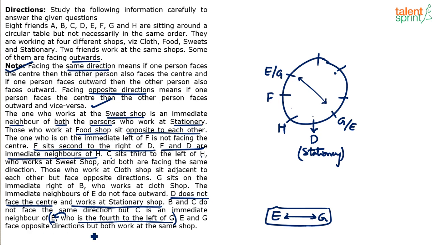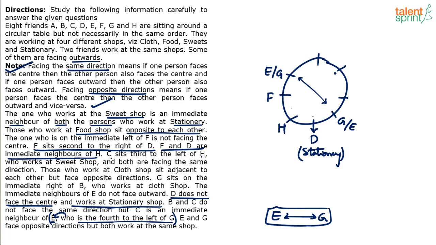E and G face opposite directions, but both work at the same shop. So E and G will face opposite directions, he says. Meaning, if E faces center, G will face outwards, and vice versa. But both of them work at the same shop. That point also is useful, but not immediately.